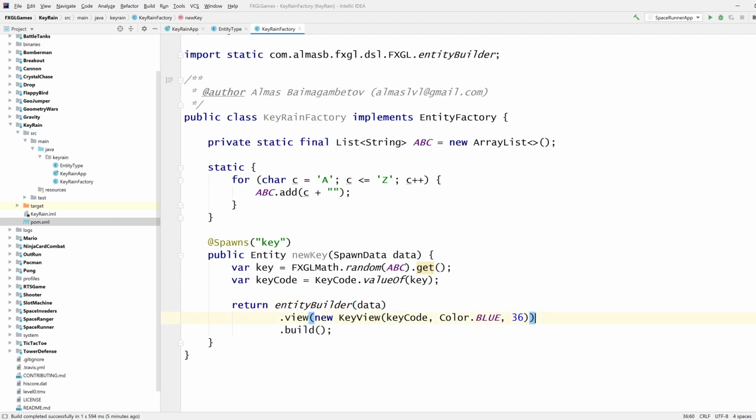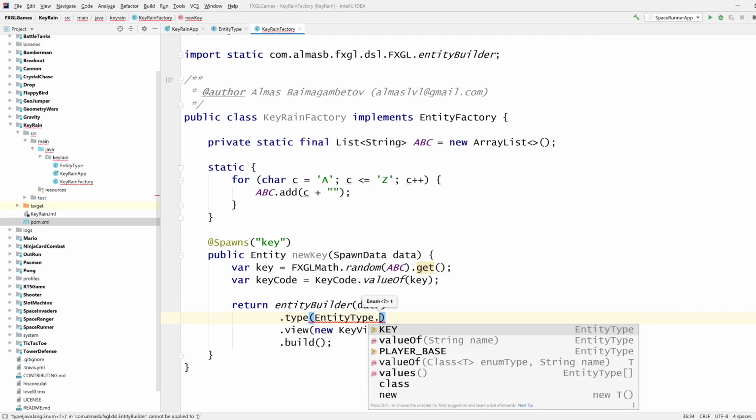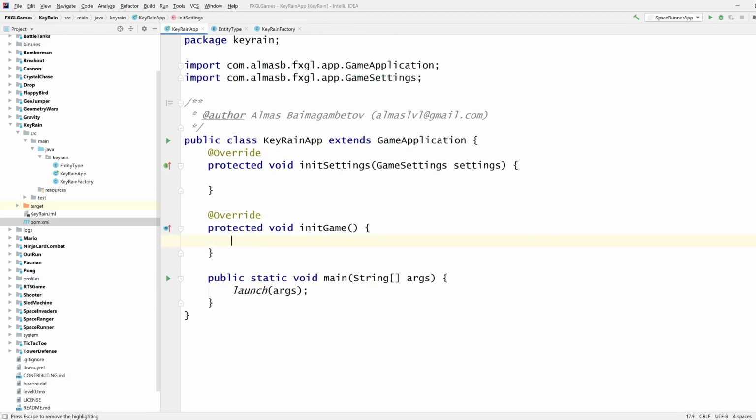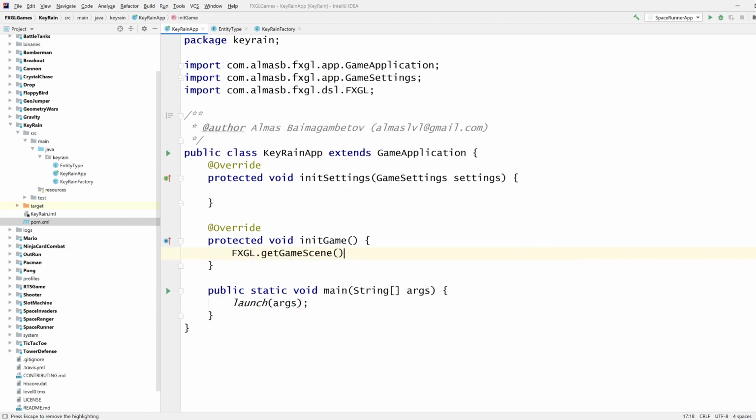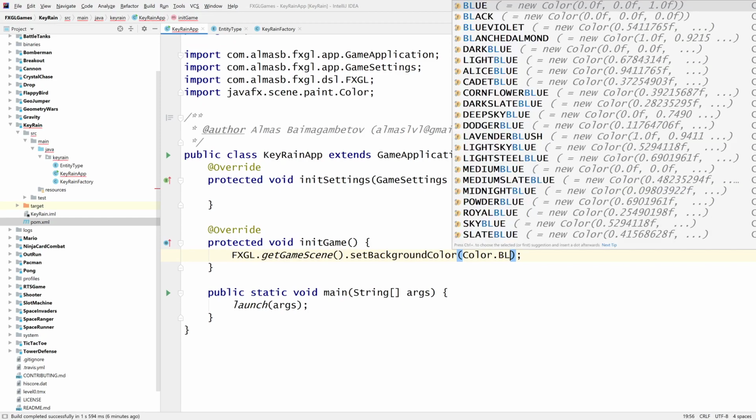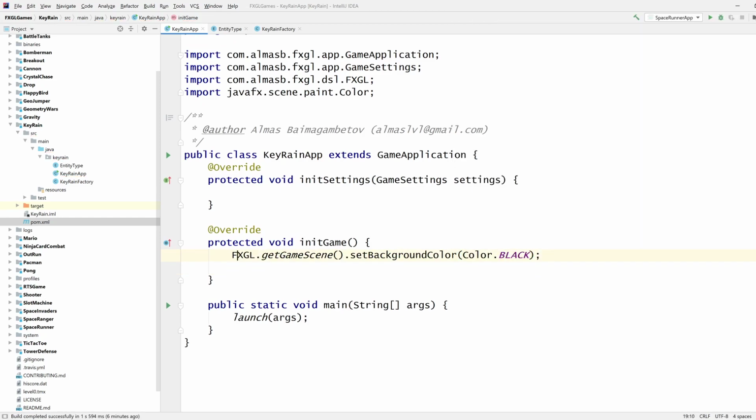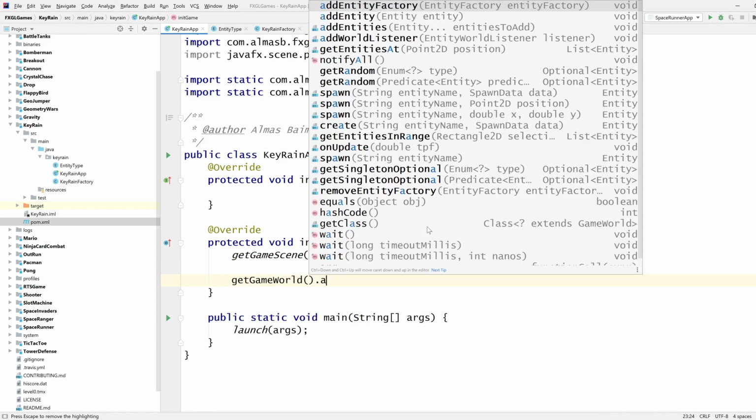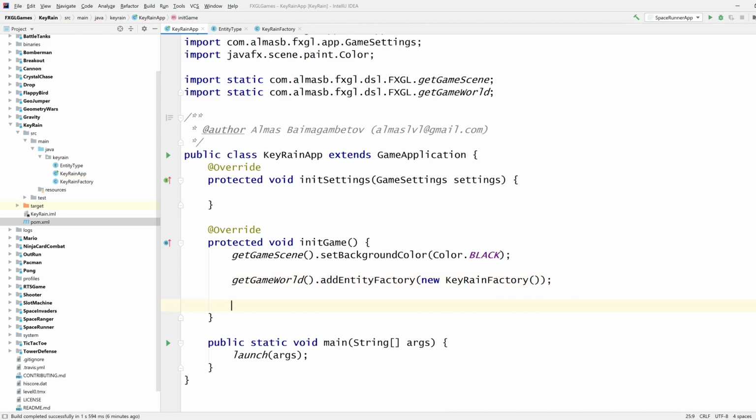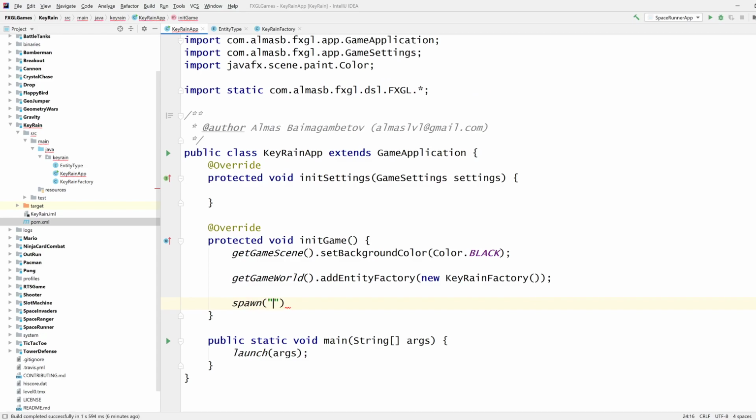What else? We've got a view. We need a type. Entity type key. Statically import this one too. And then let's just give it a test. Get game scene, set background color to no black. And statically import this too. Get game world, add entity factory. I always keep forgetting adding a factory. So if you do too, FXGL will remind you, because it doesn't know how to spawn your entities without that.